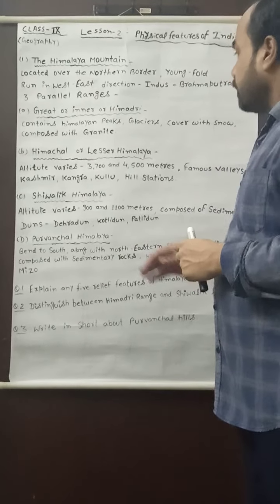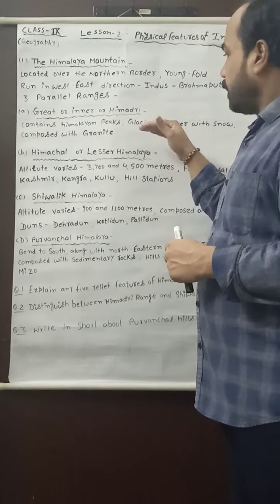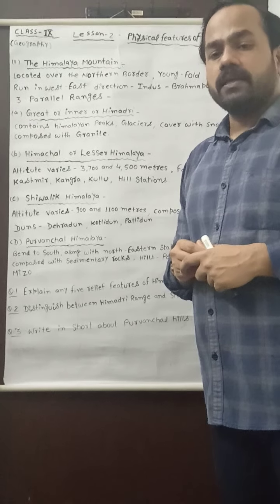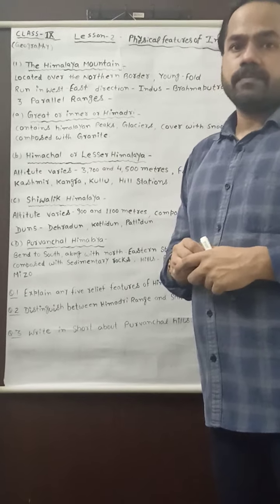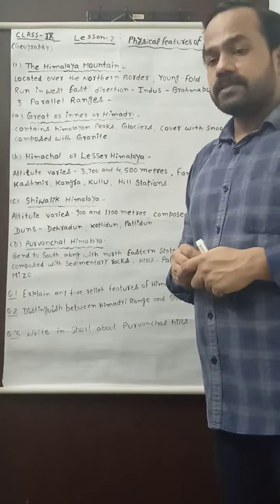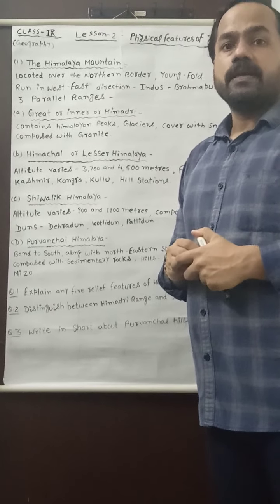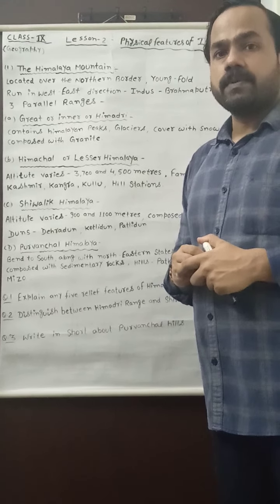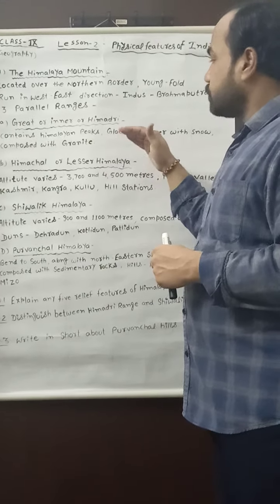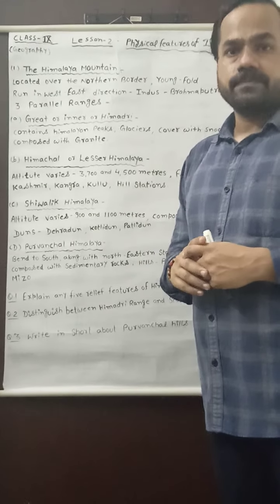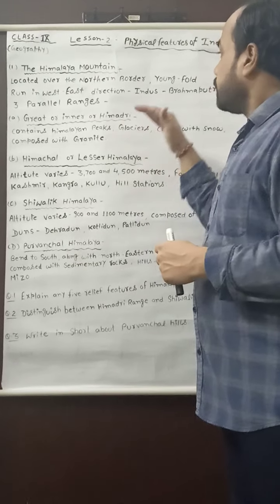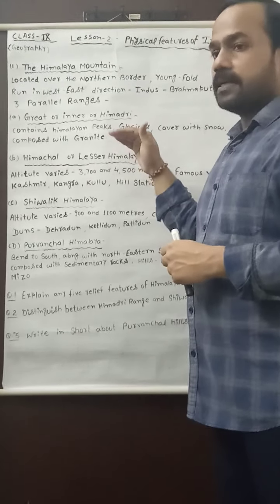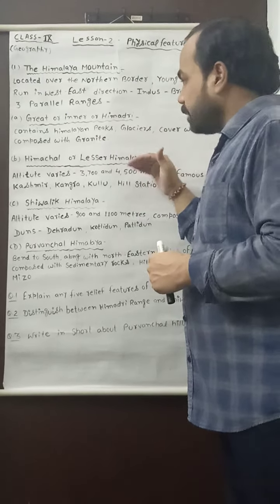Also, the Himalayan mountain is very important for our country economically as well as politically. It influences the climate of India. It also protects the boundary of India, and economically it is also very important. So physically, politically and economically there is a great importance of the Himalayan mountain.